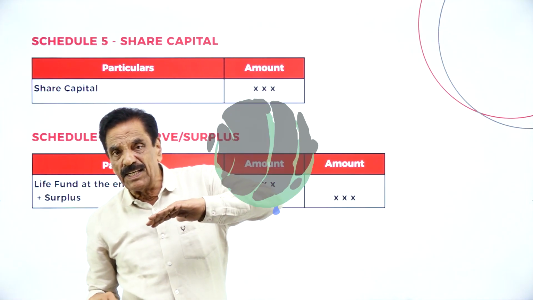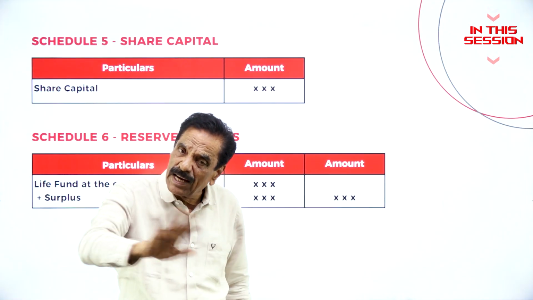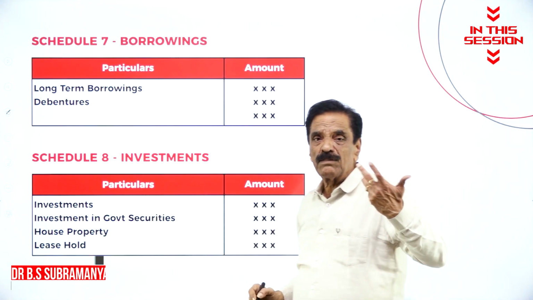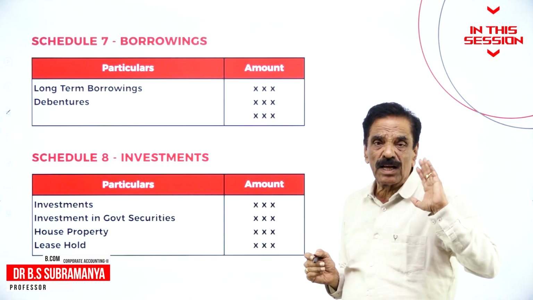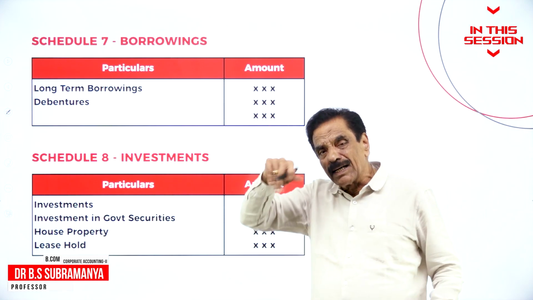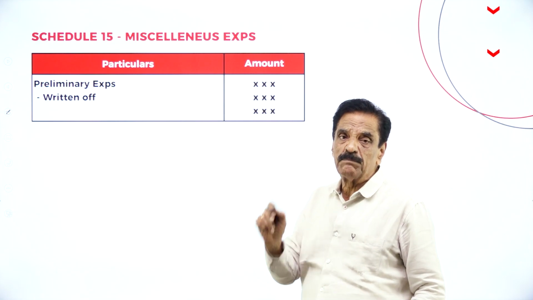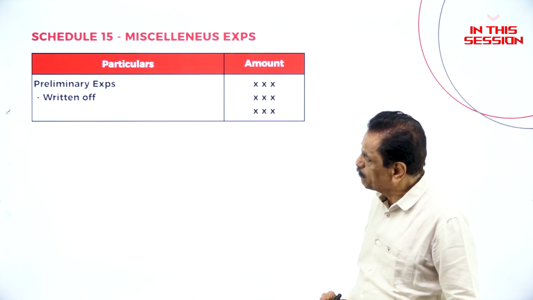What is forfeited, not reissued? Shares that have been cancelled and not yet reissued should be added back. Long-term borrowings and debentures are considered liabilities; when we borrow money from another company, it is called a debenture. Any expenditure incurred at the beginning is called preliminary expenses, and it is deducted.